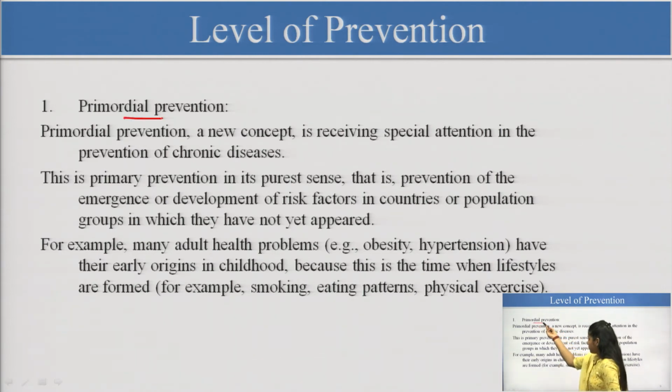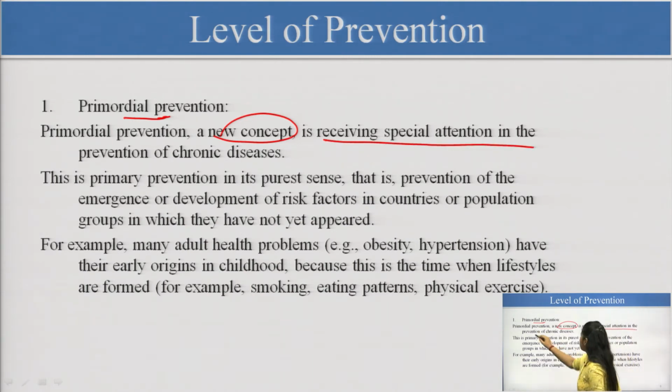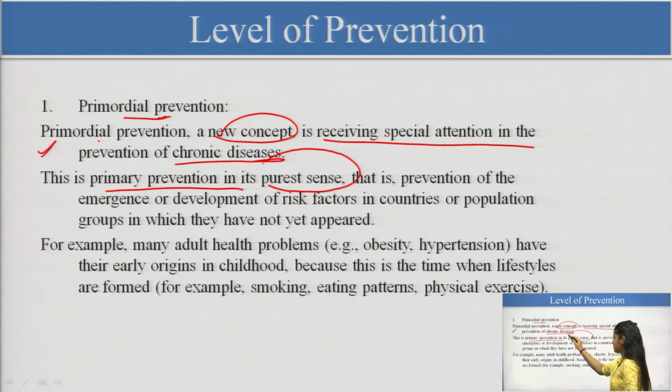This primordial prevention is a very new concept, okay, and in this we are giving special attention to the prevention of chronic diseases. We do not want patients to come up with chronic diseases. So, we want primordial prevention in those people, not the patients, okay. They are not patients, they are only healthy persons. So, we want them to be healthy for a longer time by taking these primordial prevention steps, okay. So, this is primary prevention in the purest sense, okay.